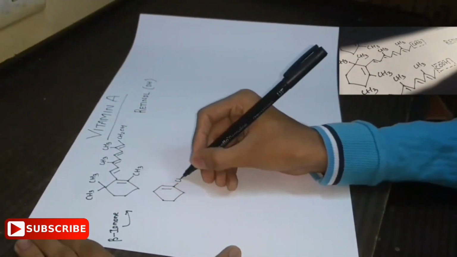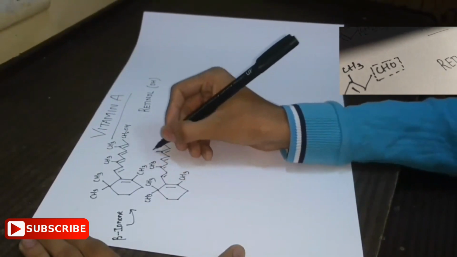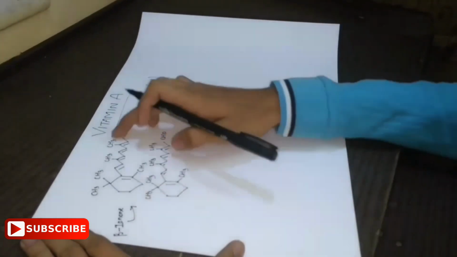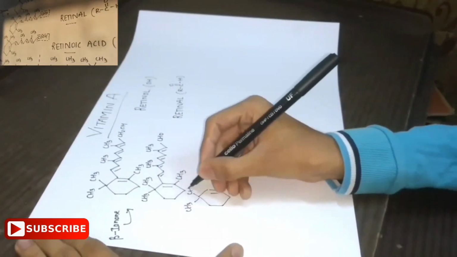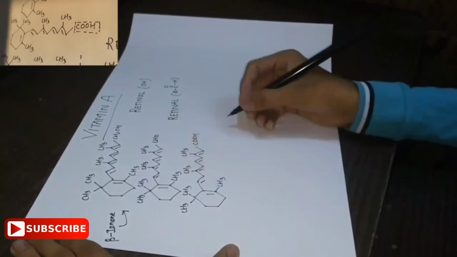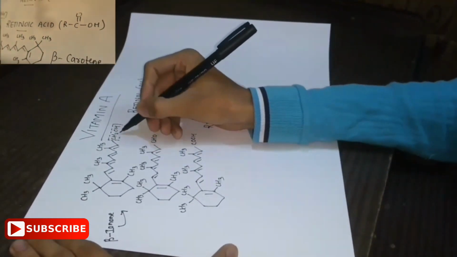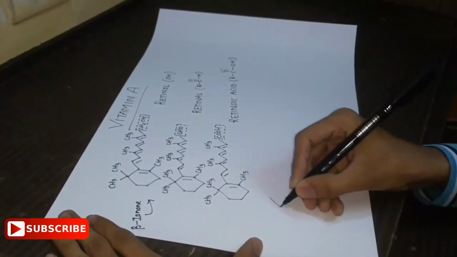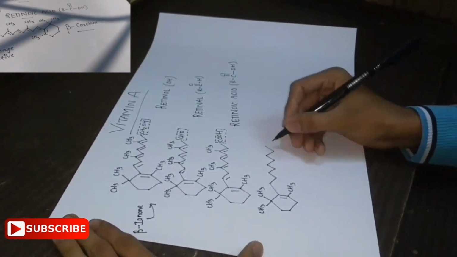All of these three structures consist of an aromatic ring with a methyl group attached on the third carbon and one dimethyl group attached at the first carbon. This structure is known as the beta ionone, while the aliphatic side chain, which is an 8 carbon side chain, is known as the isoprenoid, that is, two molecules of isoprenoid. While retinol consists of a methanol group at the 8th carbon, retinal consists of an aldehydic group linked at the 8th carbon, and retinoic acid consists of a carboxylic acid group on the 8th carbon.